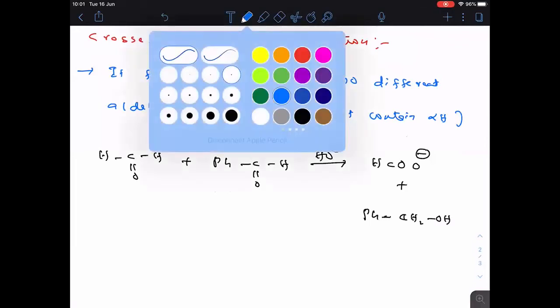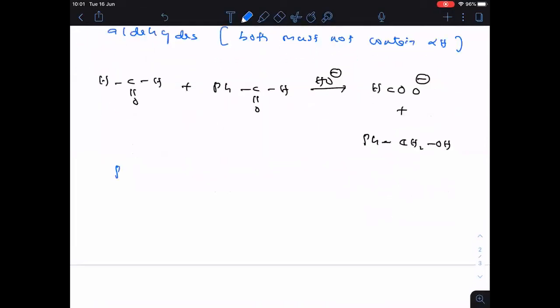Okay. So to explain that, let me take these two aldehydes. This is the benzaldehyde. Clear, everyone? Now this is the formaldehyde. Followed? So now here, tell me where the nucleophile attacks first. That is important to us. Here the pi bond will shift, carbon gets positive charge. Similarly here, the pi bond will shift, carbon gets positive charge. So here we have two positively charged carbons. But the nucleophile first attacks on which one? That is important.